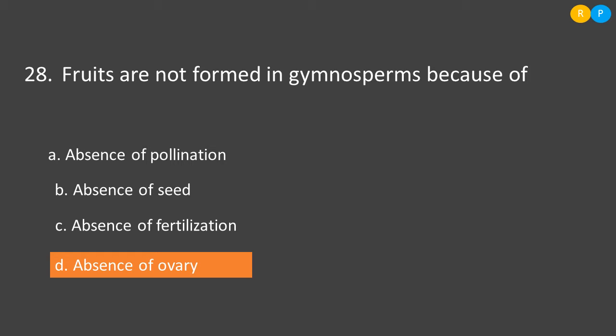Then option B, absence of seed. This is not the answer because gymnosperms are seed bearing plants. Then option C, absence of fertilization. This is also not the answer because seed formation takes place after fertilization, but because of the absence of ovary, gymnosperms do not show the presence of fruit. So the correct one is option D, absence of ovary.